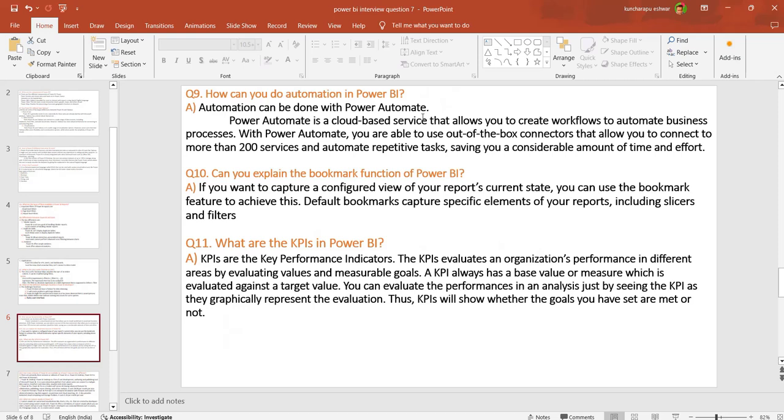What are the KPIs in Power BI? KPI's full form is key performance indicator. Key performance indicators are an evaluation of the organization's performance, defining the areas and the value of a measurable goal. A KPI is based on the values measured, with the evaluation made against a target value. You can evaluate the performance by seeing these KPIs as a graphical representation of the evaluation. The KPIs also show whether the goal is met or not. Right, that is the KPIs.